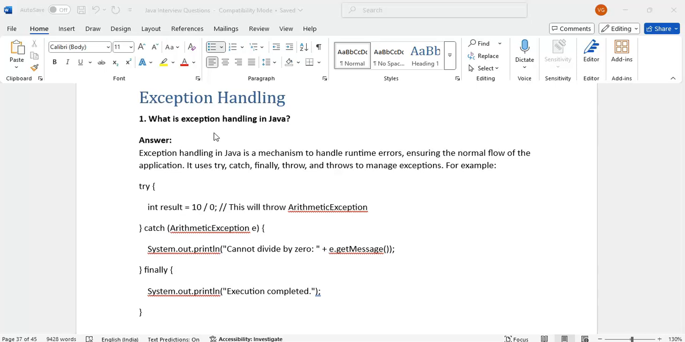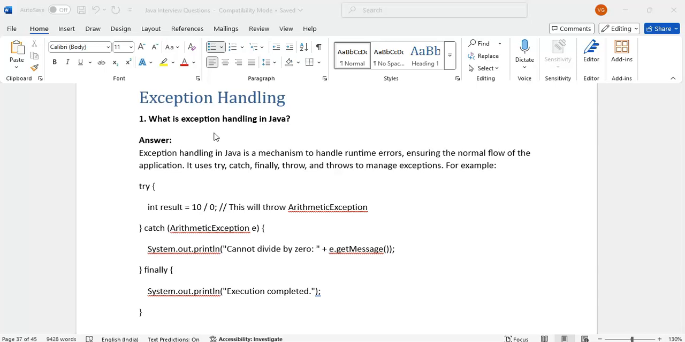Exception handling is a way to handle runtime errors to make sure the flow of the application continues without breaking. Exception handling is a mechanism to handle the runtime errors to continue the program without any issues. Here we can use different keywords like try, catch, finally, throw, throws to manage the exceptions.